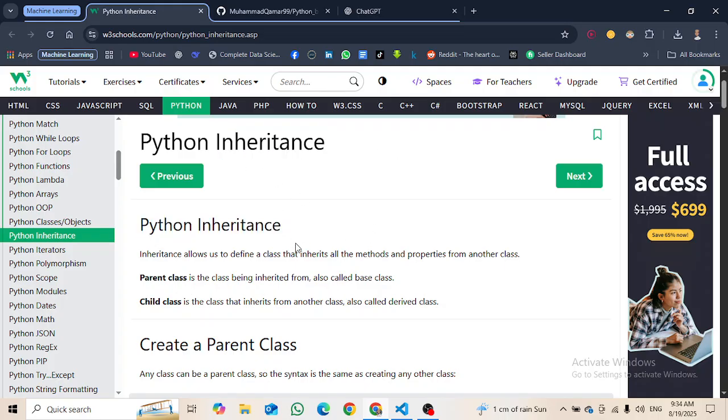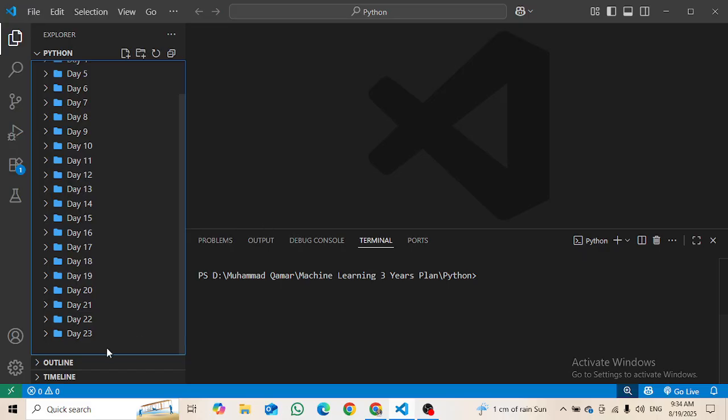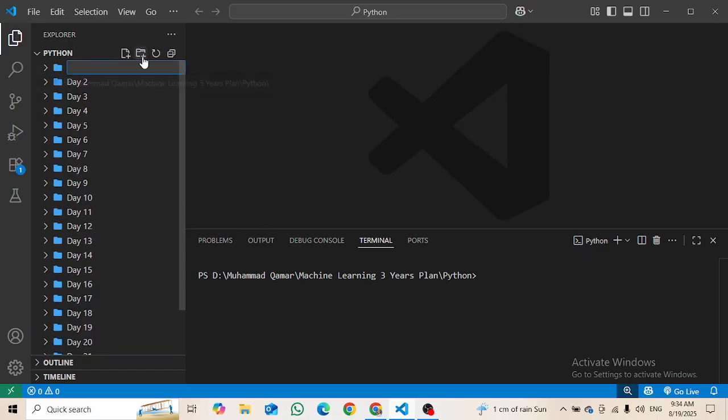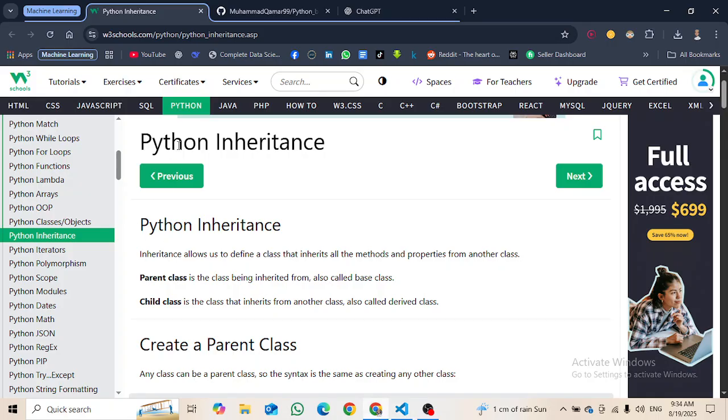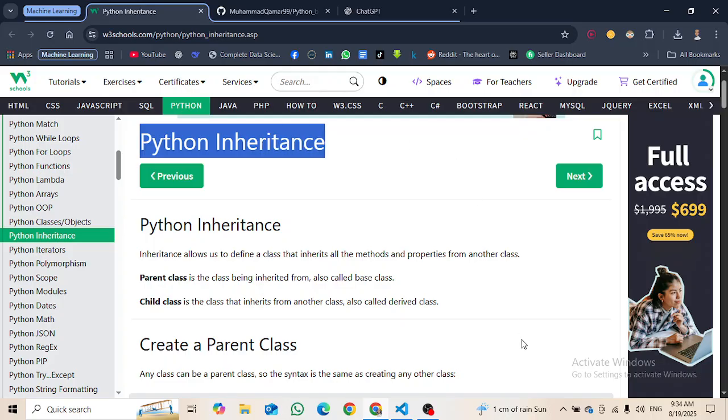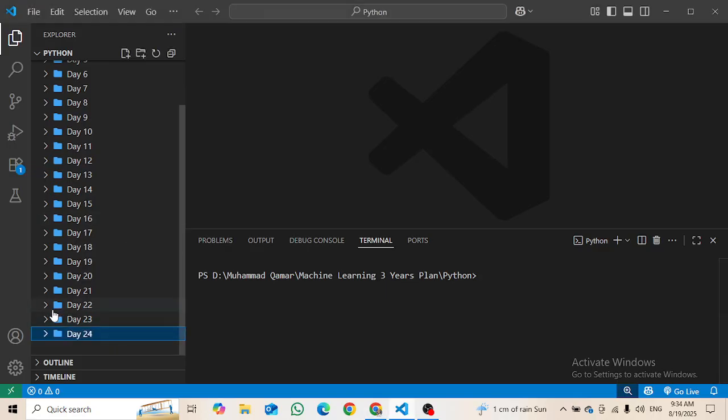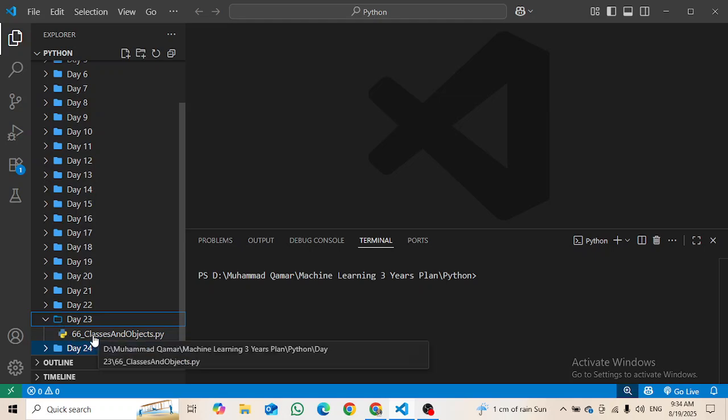trying to teach us. Okay, so first of all, let's make a new folder for day 24, as today is our day 24. Since we are going to learn about Python inheritance, I'm going to make a new file as 67th, as the last file was 66, which is about classes and objects in Python.